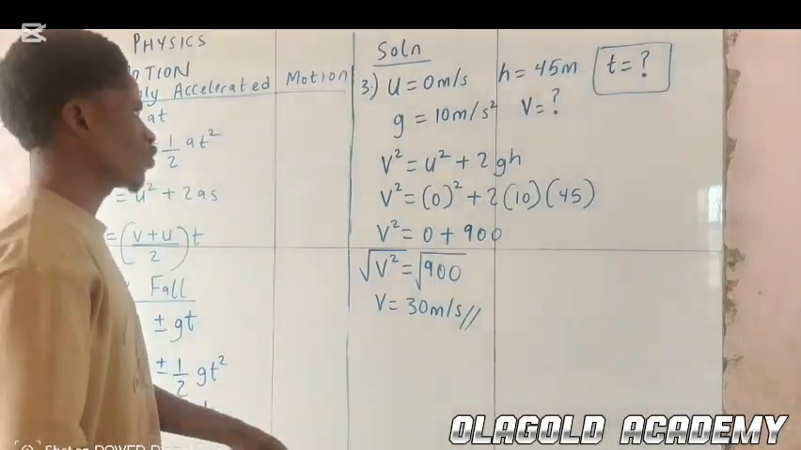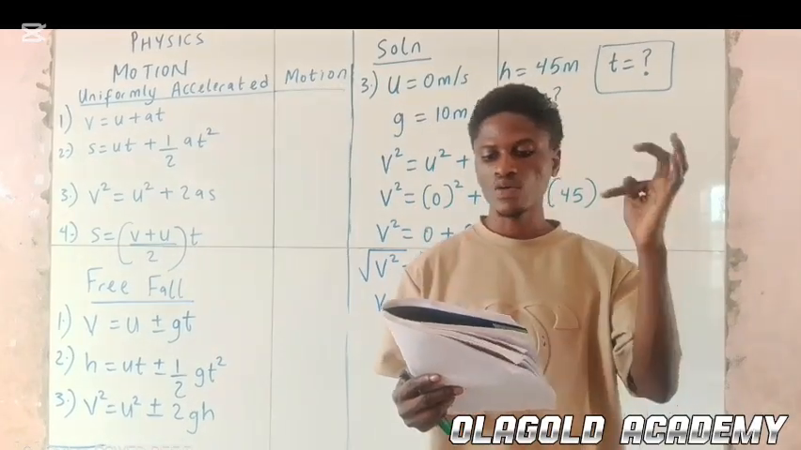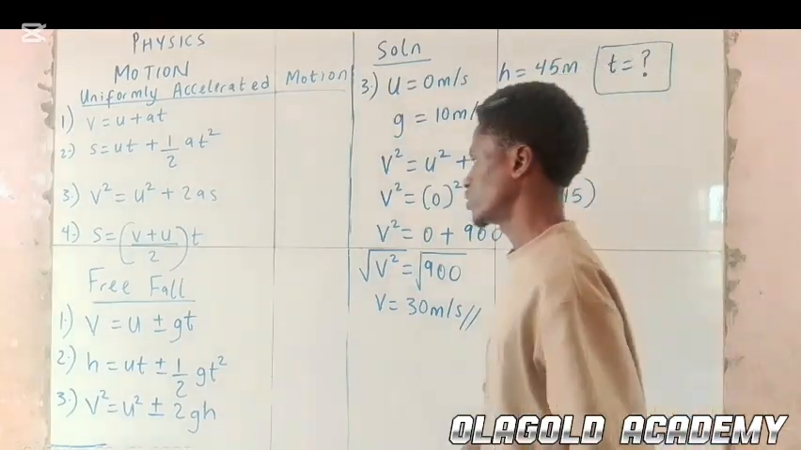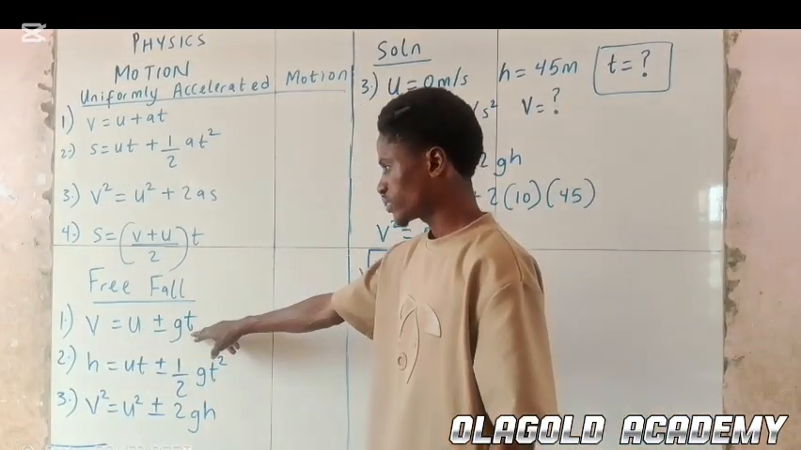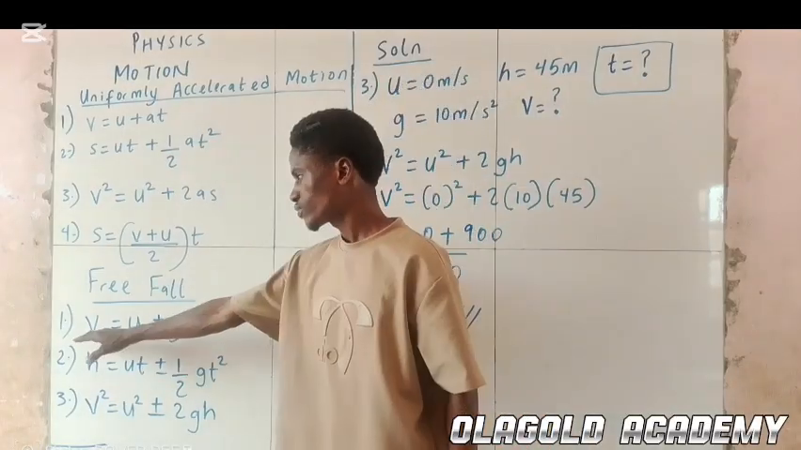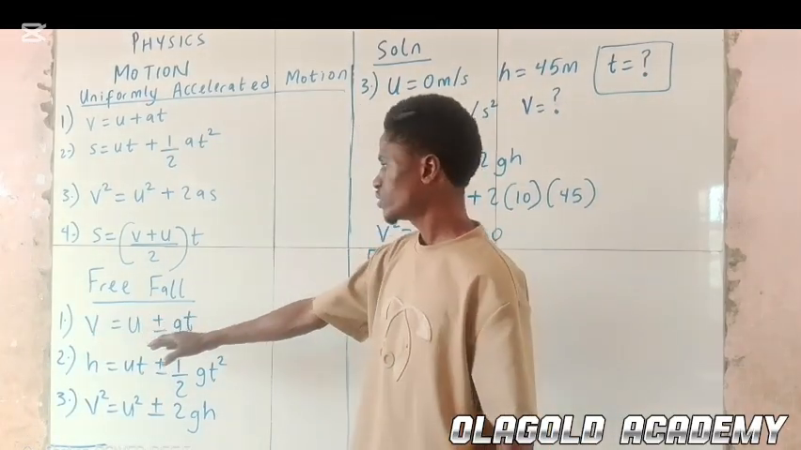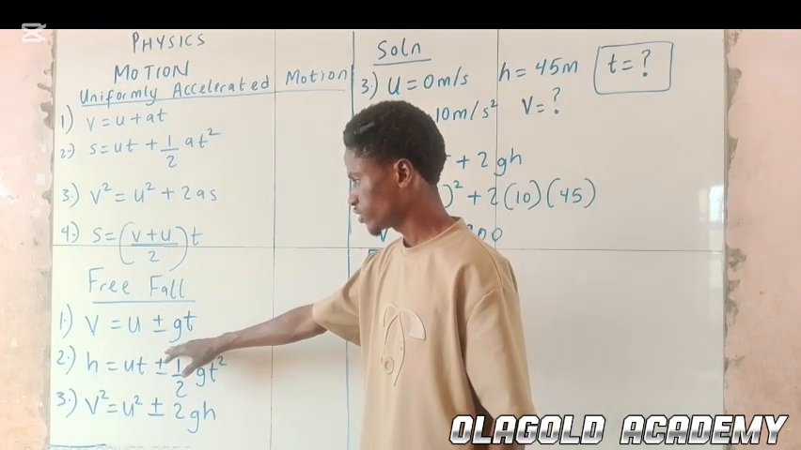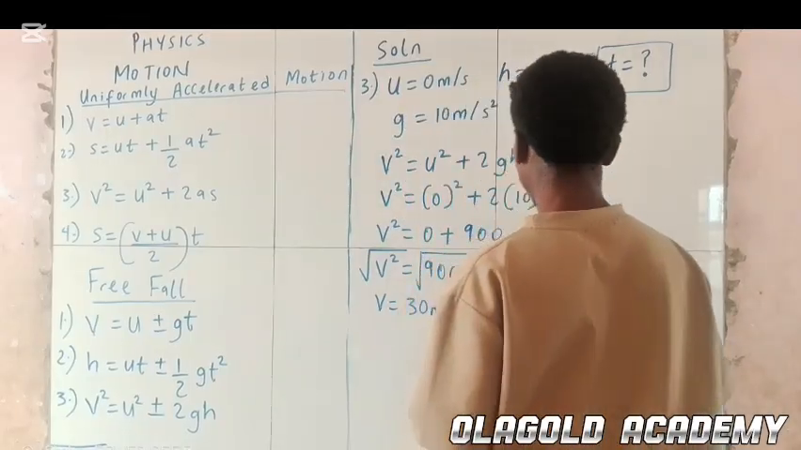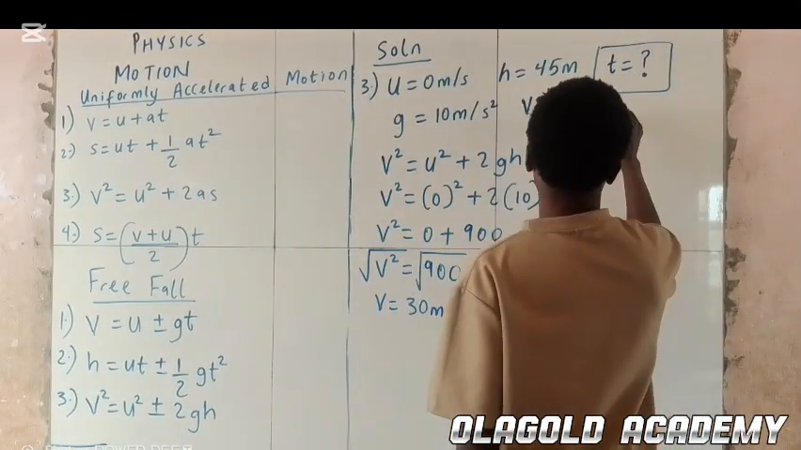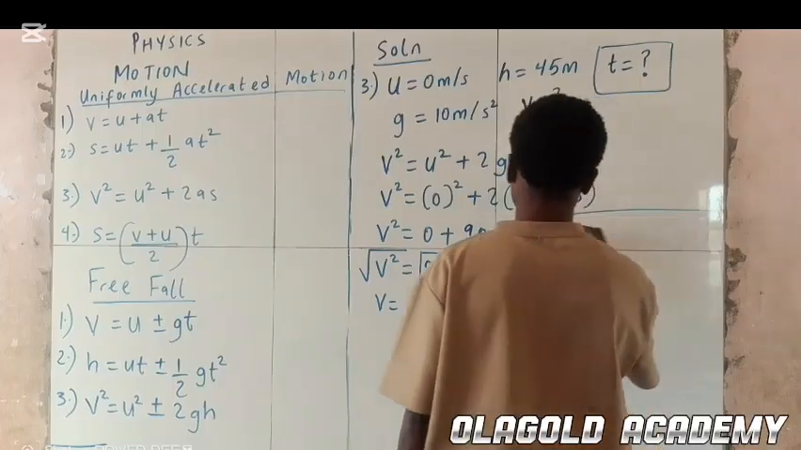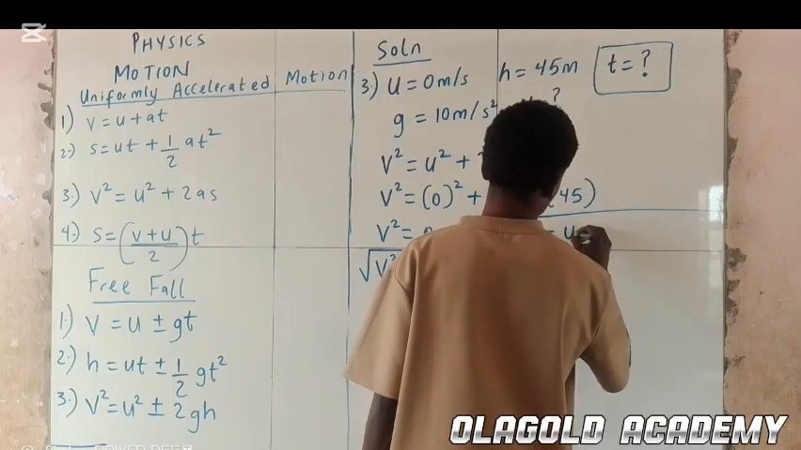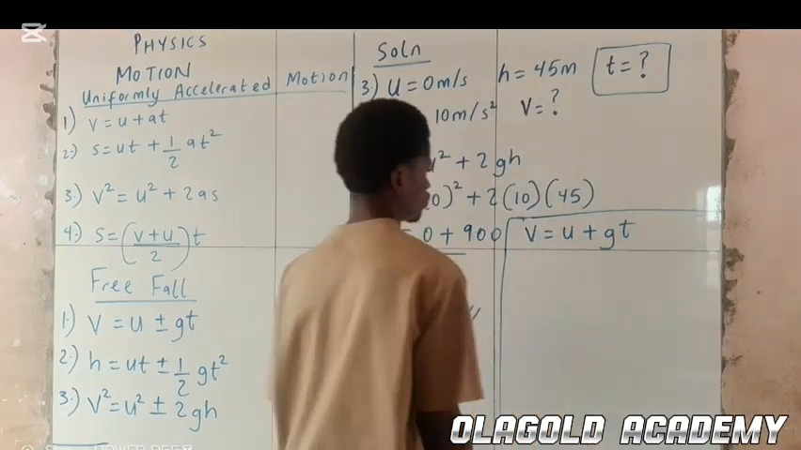Now remember, we're looking for time because the question says how long does it take to reach the ground? So we're going to bring out this formula here to get our time. Remember, we have now gotten the final velocity. The initial velocity is already present. Acceleration due to gravity is already there. So we have v equal to u plus gt.